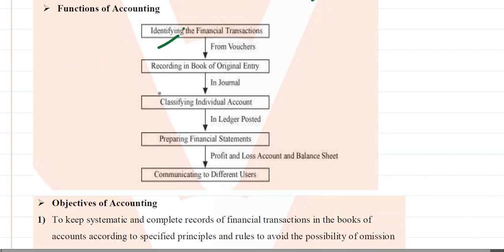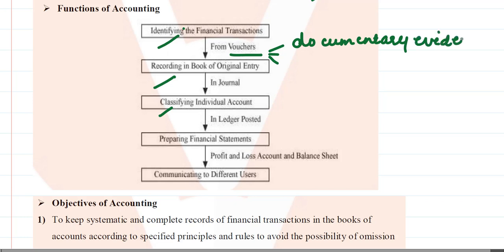Very simply, identifying, recording and classifying. While we identify, we use vouchers. Vouchers are of different types. They are a documentary evidence for any transaction that has taken place. Now the words that I am writing, it is recommended that you speak these words while you are giving answers to the board. And in recording, we do recording in the journal, we classify them in the ledger, and such accounts that have been classified are then used to prepare financial statements.